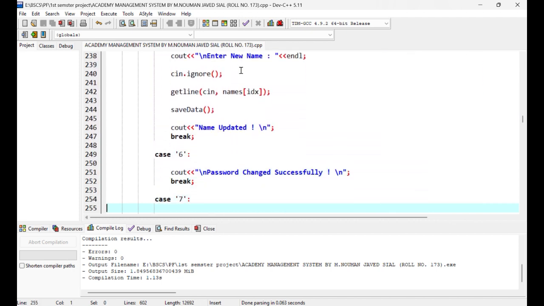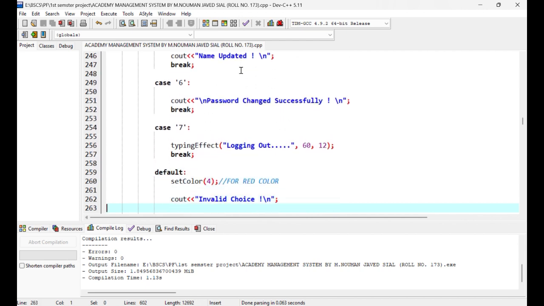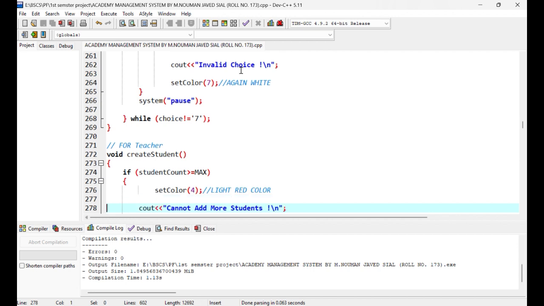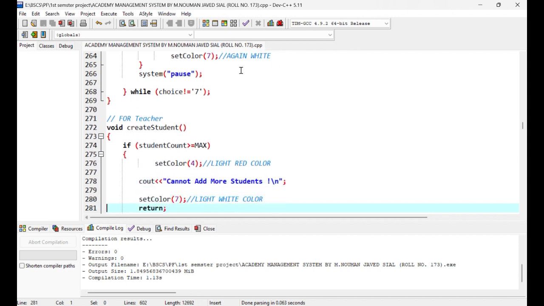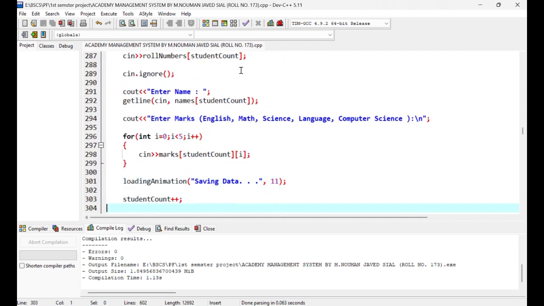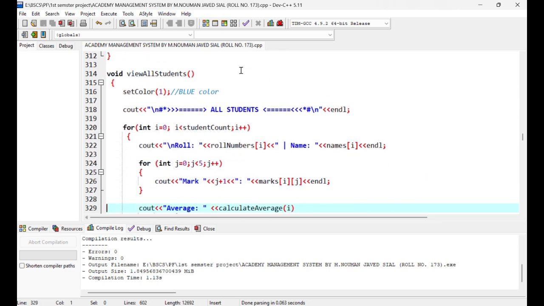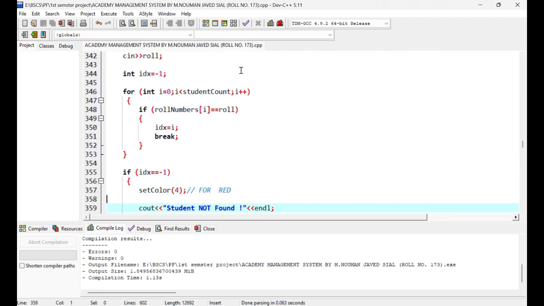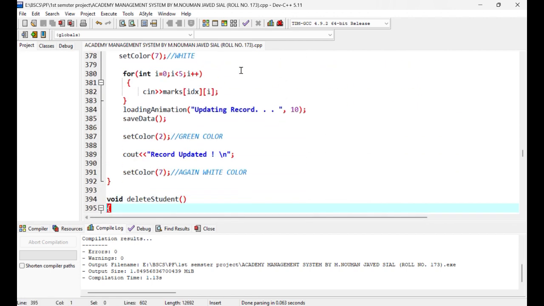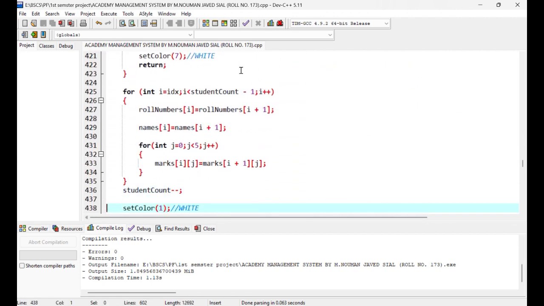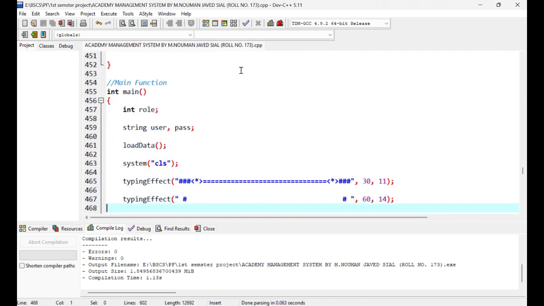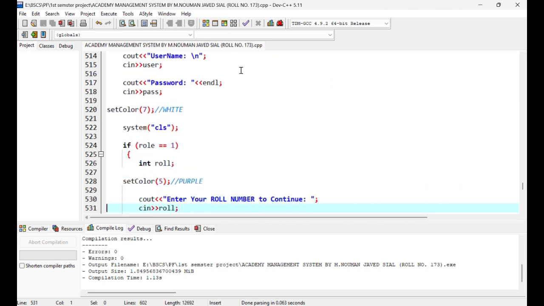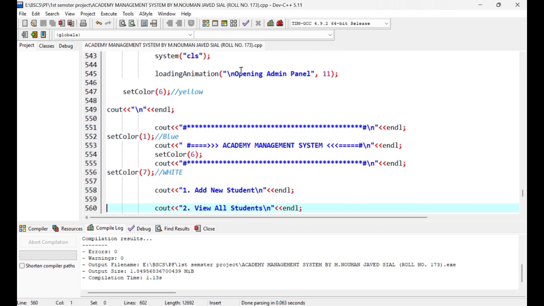Again, I have used some functions, some loops, some arrays, like 1D array or 2D array, which means one dimensional array and two dimensional array, some functions, some prototypes, some loops, etc. This whole code is not too lengthy. I guess it is up to 500 to 600 lines. This is a simple project, not too hard, and you can easily understand. So this was all my code.